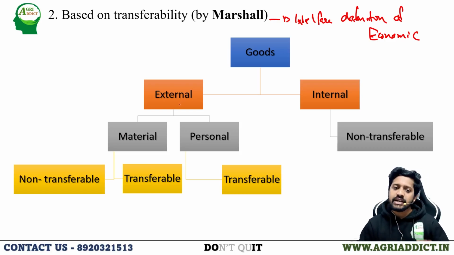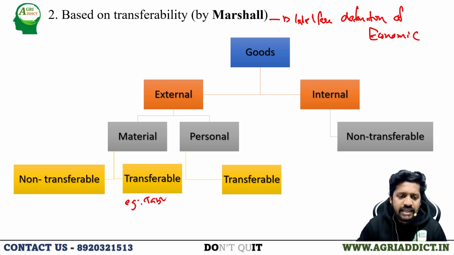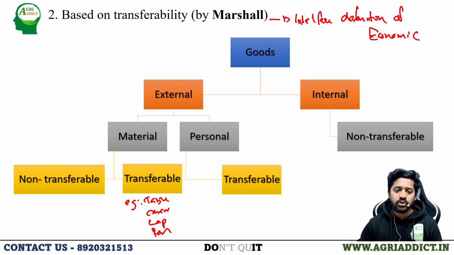External is nothing but it will be external to the person. Internal means it will be inherent with the person. So external, material means it can be touched. So external, material, transferable goods. What are the examples? Anything, table, chair, laptop, pen, book, everything comes under external, material, transferable goods. They can be touched. I can transfer them from one person to another person.